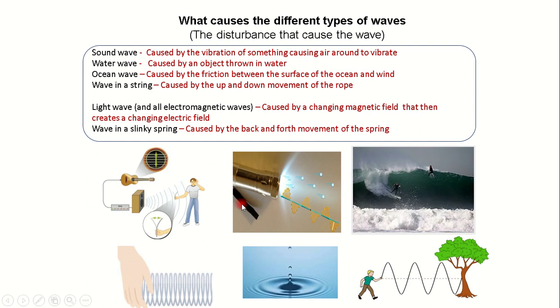For wave in a slinky spring, like what we have here, it is produced when you move the slinky spring back and forth, or up and down as the case may be. Back and forth generates a different kind of wave from the one produced when you move it up and down.